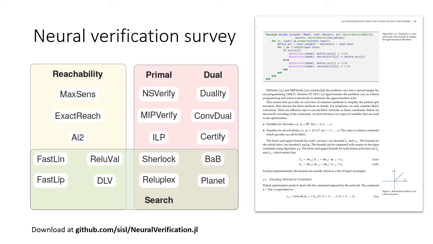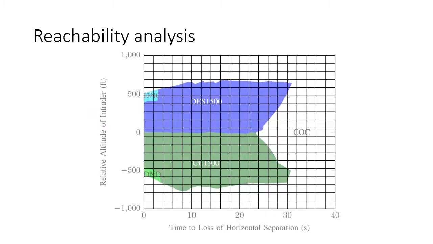My former postdoc, Changliu Liu, who's now a professor at Carnegie Mellon University, went through and re-implemented a number of these algorithms in Julia, and we produced about an 80-page survey of these different algorithms, and the implementation is available on GitHub.